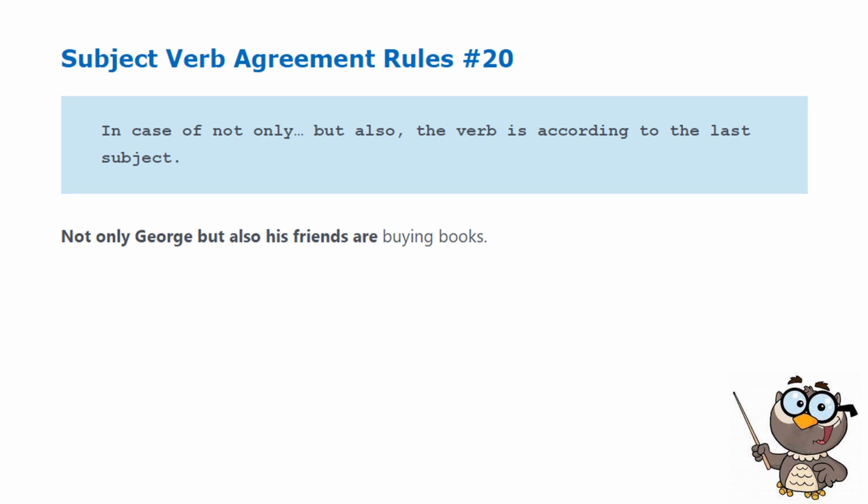Rule number 20. In case of not only and but also, the verb is according to the last subject, meaning the last subject in the phrase used. Example: Not only George, but also his friends are buying books. We use the plural verb are because our subject here is friends, because we need to follow the last subject.